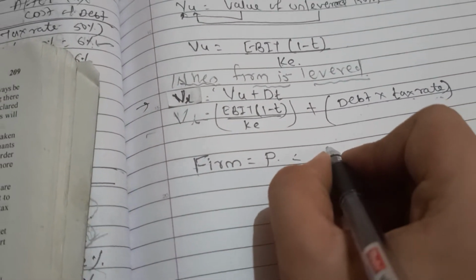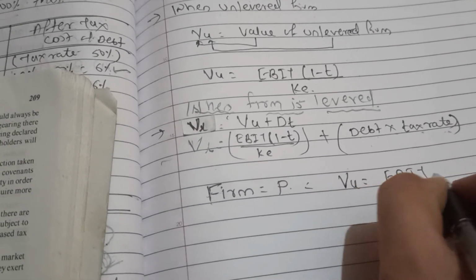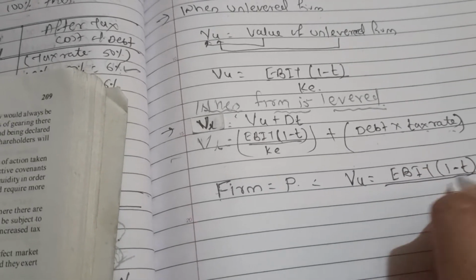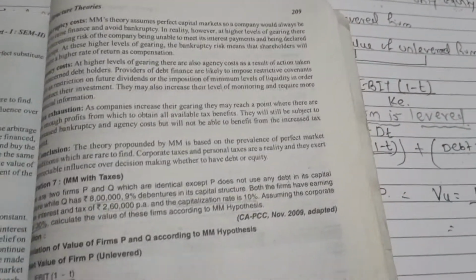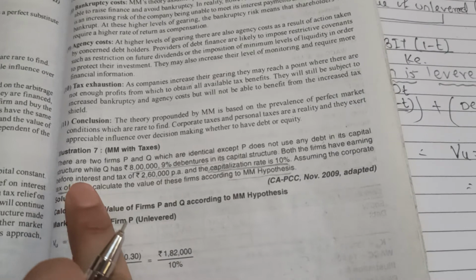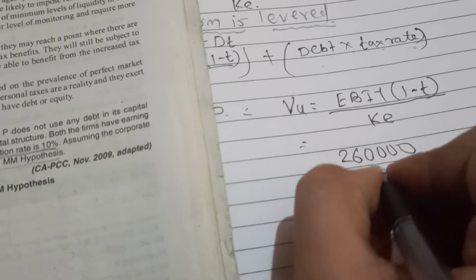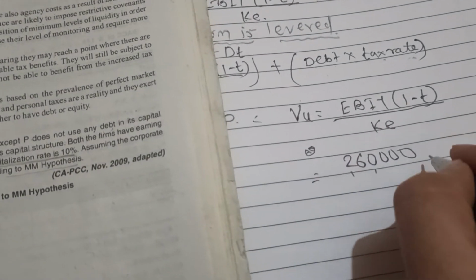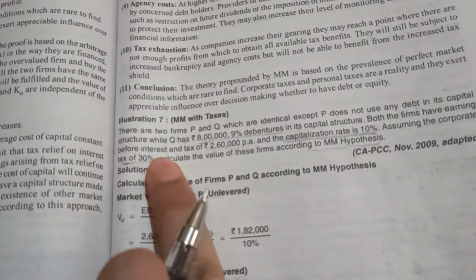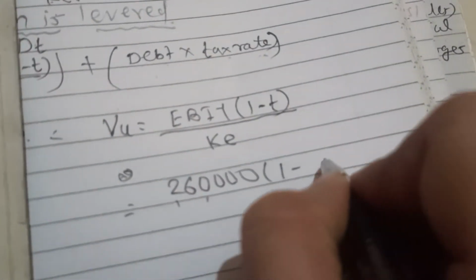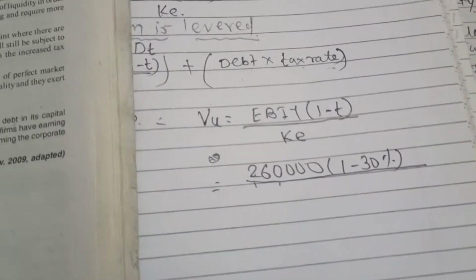The formula is: value of unlevered firm is EBIT into bracket 1 minus tax divided by cost of equity. Now we know our earnings before interest and tax. They are saying the earnings before interest and tax is 2,60,000 per annum. So this will be 2,60,000 into bracket 1 minus tax rate, and they are saying the tax rate is 30%, the whole divided by cost of equity.